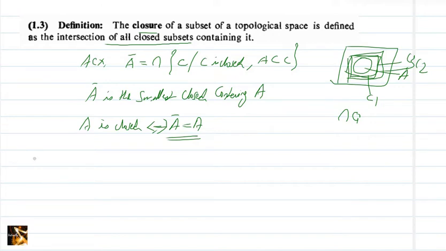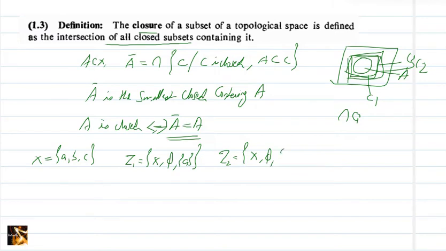Consider X as some set {A, B, C}, and we are defining tau1 as {X, phi, A}. That is the Sierpinski topology, and tau2 we can define as {X, phi, C}, another Sierpinski topology.